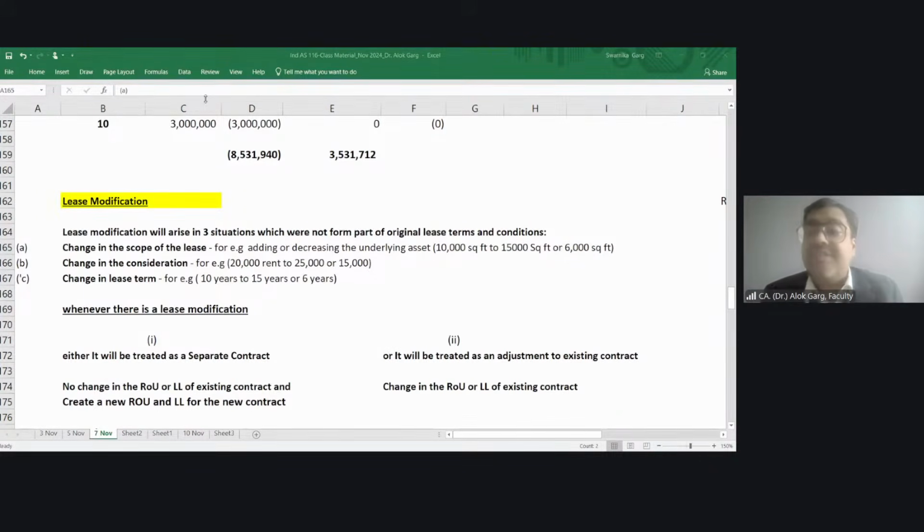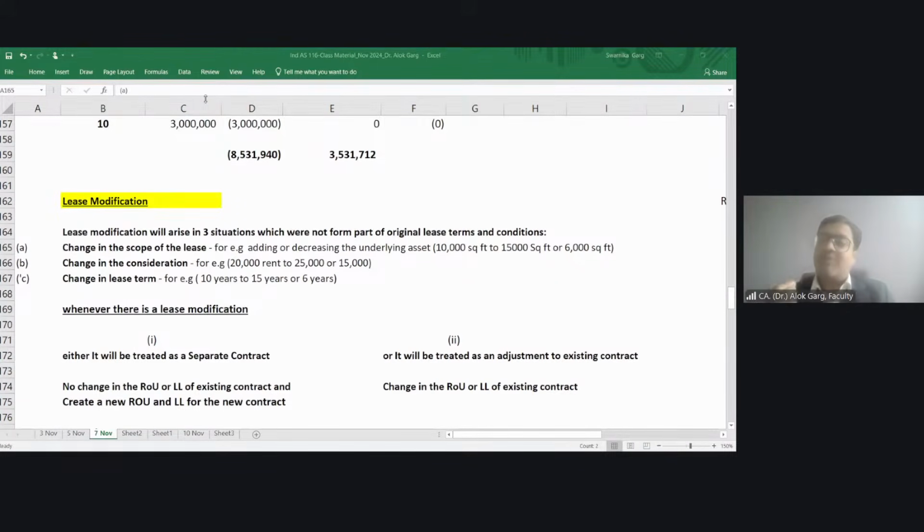Friends, change in consideration means, and typically in Gurgaon, what happened? Let me tell you, the property prices became skyrocketing. Now, since the last one year, it is a little stable. But after COVID till mid of 2025, the property prices were skyrocketing.